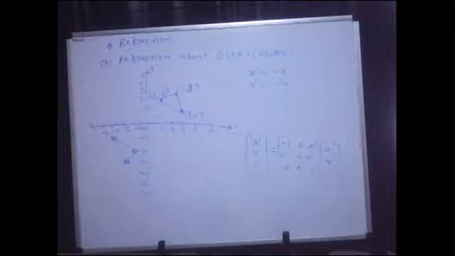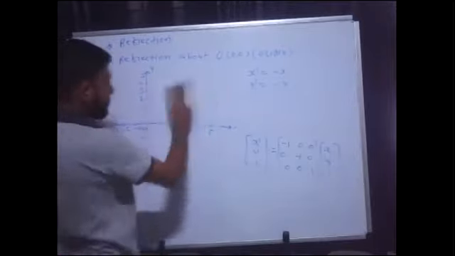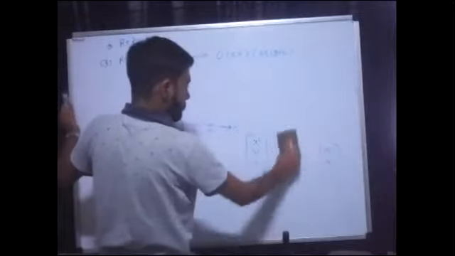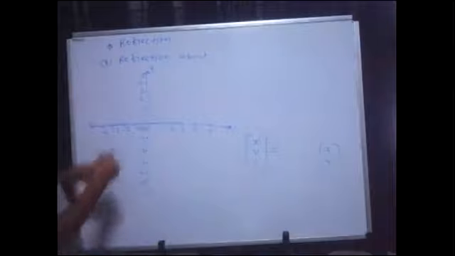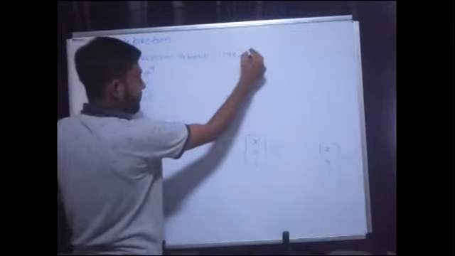So whenever you want to reflect your object about its origin, you need to change both the values. You need to change x and y both with negative values. Fine. Now the last one, which is very interesting, reflection about a line which is y equal to x. Now your reflection axis or your line is not x, it is not y, it is not passing through the origin, but it is a line which is y equal to x.